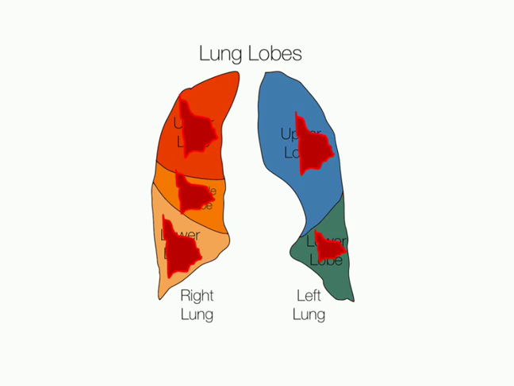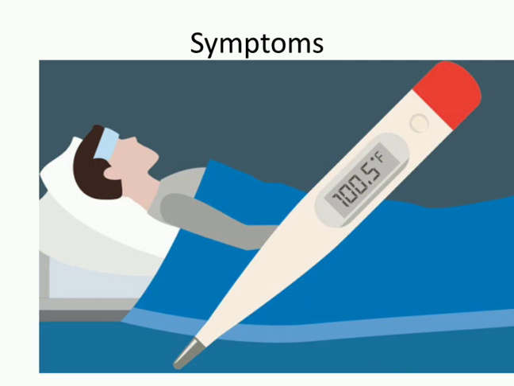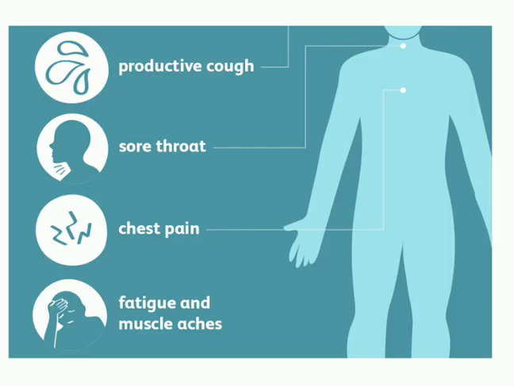Okay, so what are the symptoms of pneumonia? As we all know, whenever an infection occurs, the first symptom that our body will show is fever. So fever will be the first and foremost symptom in pneumonia, and then the other symptoms will be productive cough, that is cough with sputum, sore throat, chest pain, fatigue, that is weakness or tiredness, muscle aches, that is body pain, and headache, as in COVID-19, which has this set of symptoms.